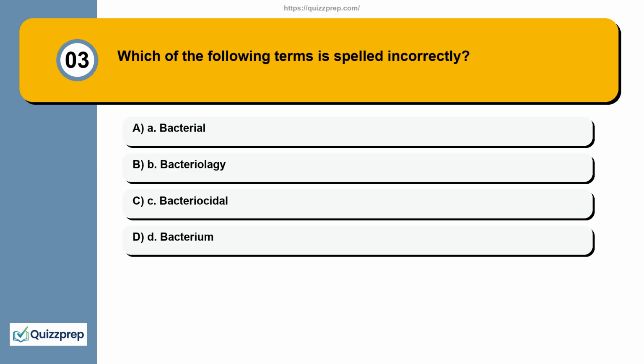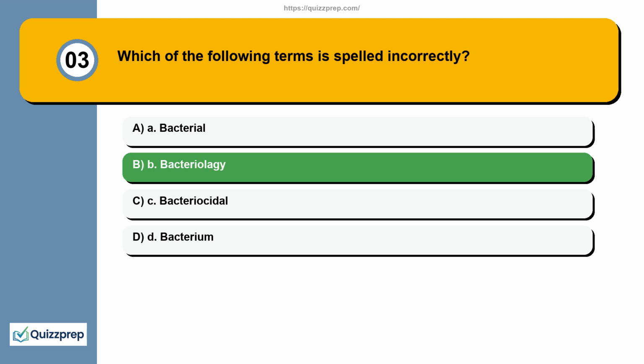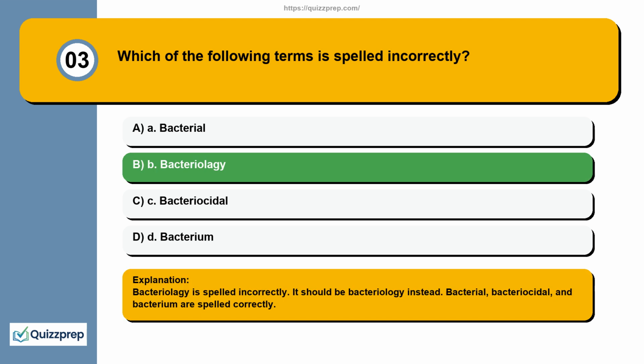Question 3. Which of the following terms is spelled incorrectly? A. Bacterial. B. Bacteriolagy. C. Bactericidal. D. Bacterium. Bacteriolagy is spelled incorrectly. It should be bacteriology instead. Bacterial, bactericidal, and bacterium are spelled correctly.